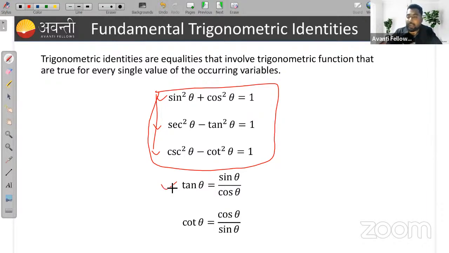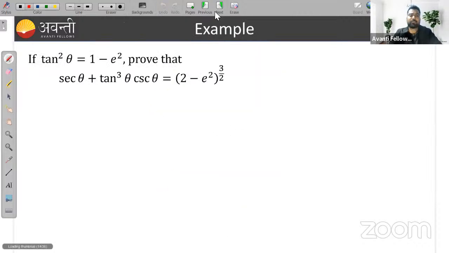We know tan theta is equal to sin theta upon cos theta, and cot theta is equal to cos theta upon sin theta. You know all these things. So let's move on. Now you have an example here.